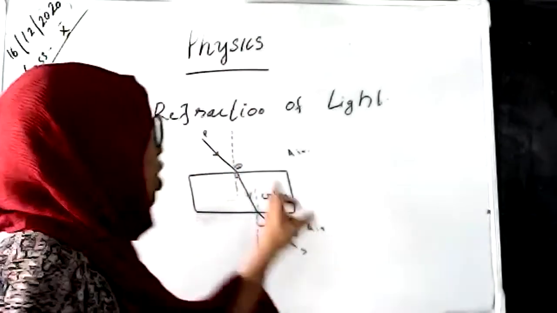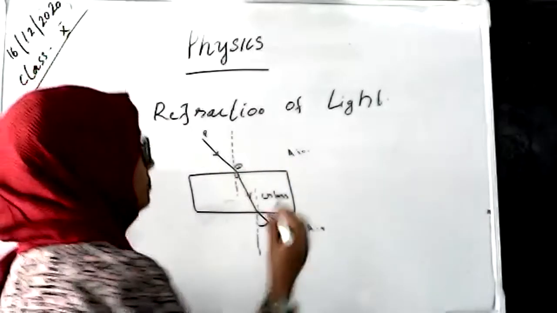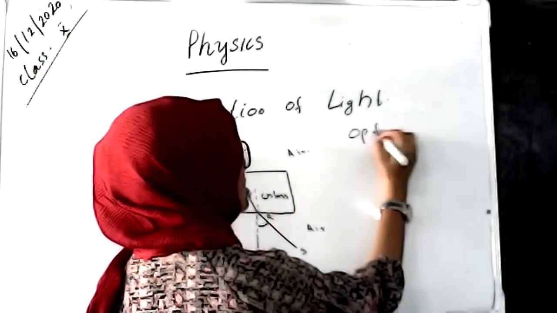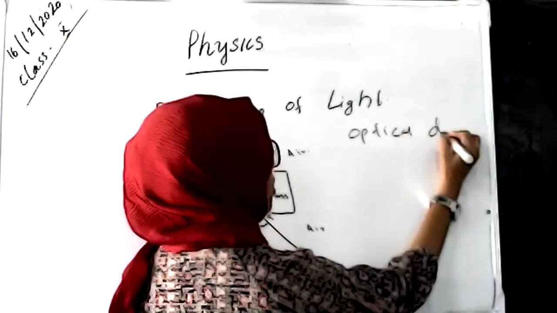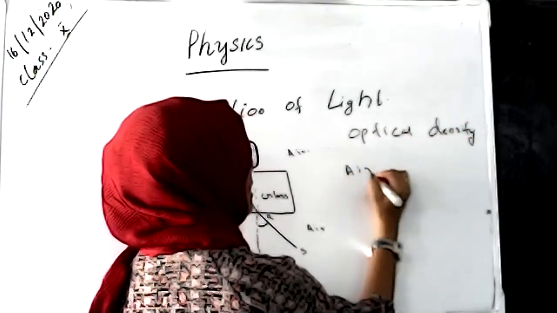That is, the optical density of air is smaller and glass is higher.